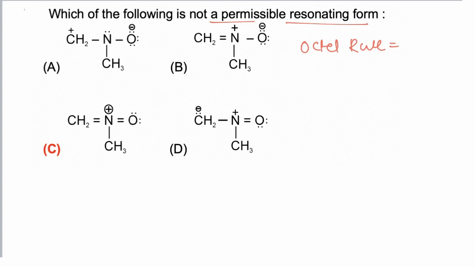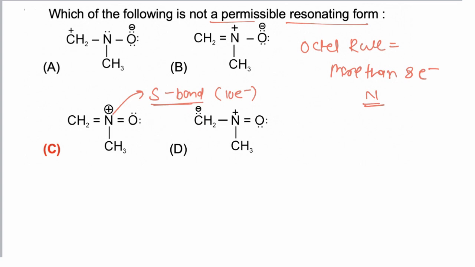Now any second period element cannot have more than 8 electrons. Nitrogen is a second period element, while in structure C, nitrogen is forming 5 bonds, and if 5 bonds are present, then a total of 10 electrons are present in the outermost shell, while nitrogen can hold a maximum of 8 electrons in the outermost shell. So this structure is invalid, and hence the correct answer is C.